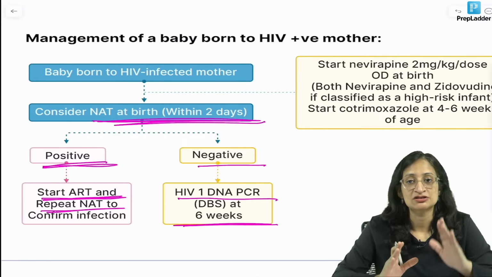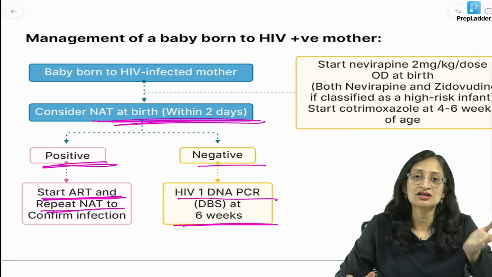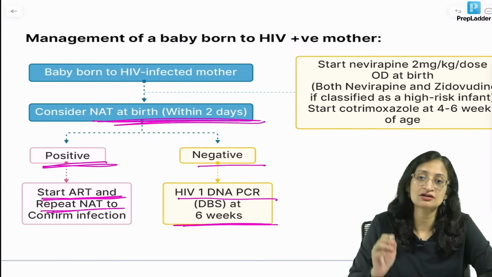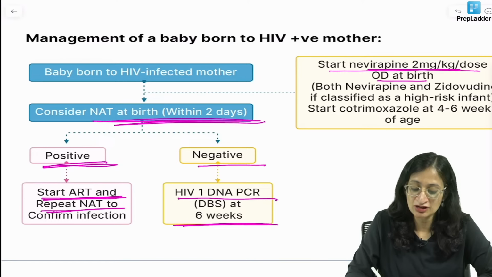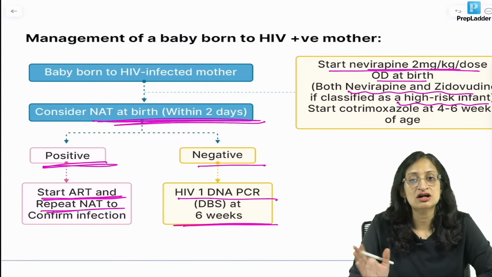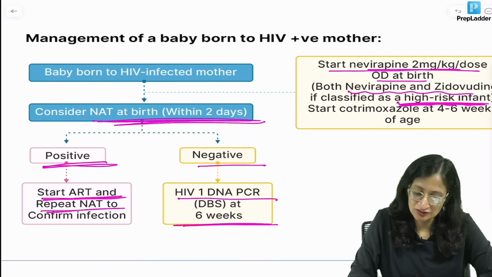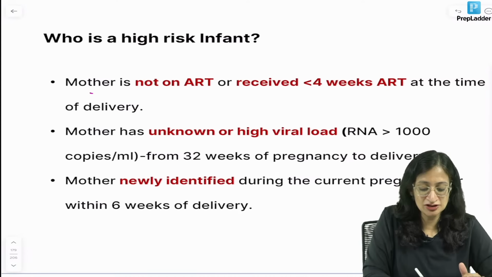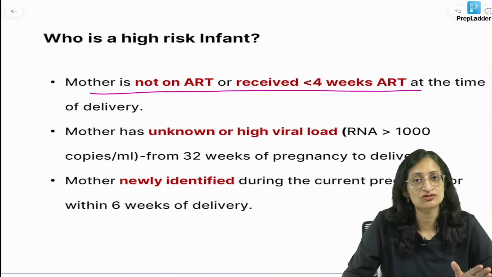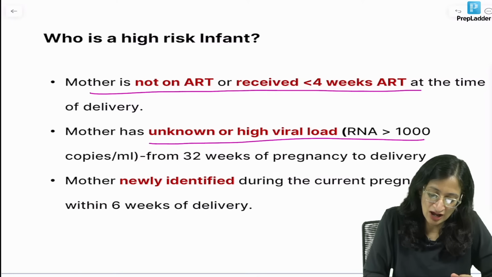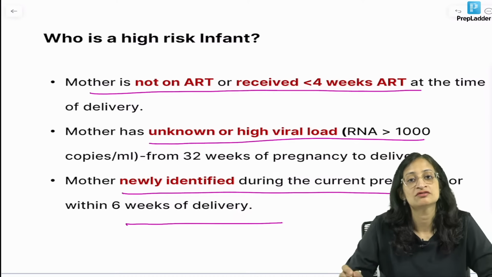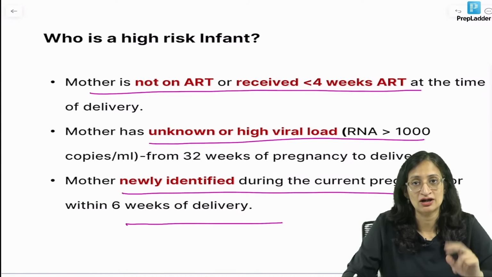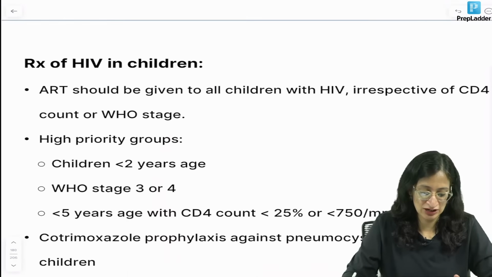And for all babies born to an HIV positive mother, irrespective of top feed or breastfeed, you have to start prophylaxis. Now we start prophylaxis with nevirapine 2 mg per kg per dose OD at birth, and dual drug prophylaxis is required if it is a high risk infant. Cotrimoxazole is started at 4 to 6 weeks age. Now which is a high risk infant? Let us see. If the mother is not on antiretroviral therapy or received less than 4 weeks of ART, mother has unknown or high viral load, or mother newly identified during current pregnancy or within 6 weeks of delivery, it is a high risk infant. Dual drug therapy required, both nevirapine and zidovudine for prophylaxis.